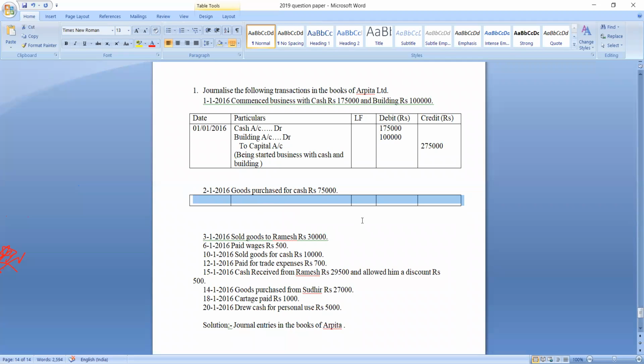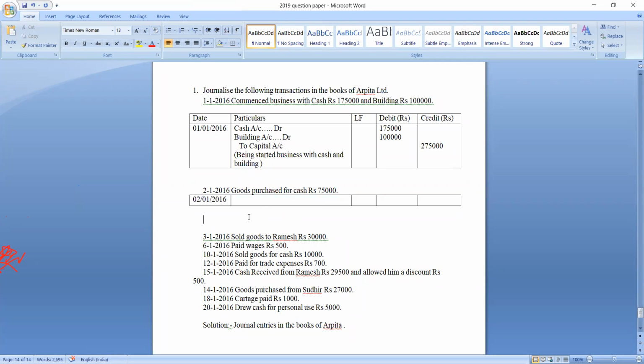Okay. Yes. Now, see here, in the date column, we should write the date, that is 2nd January 2016. Now, let us move to the particulars column. Before that, we'll analyze the transaction. What is the transaction? Transaction is goods purchased for cash.